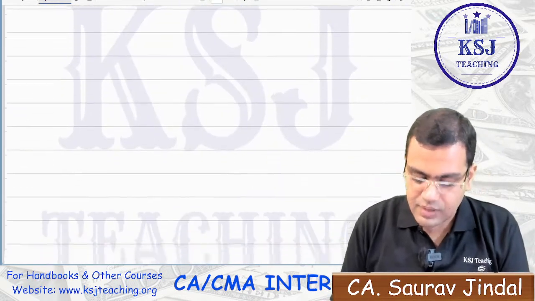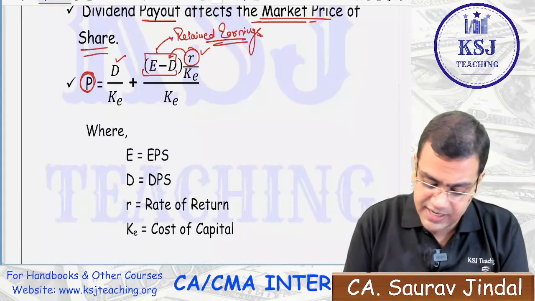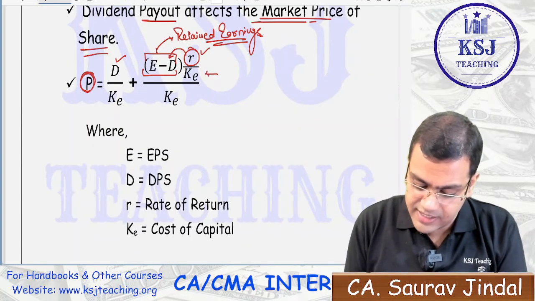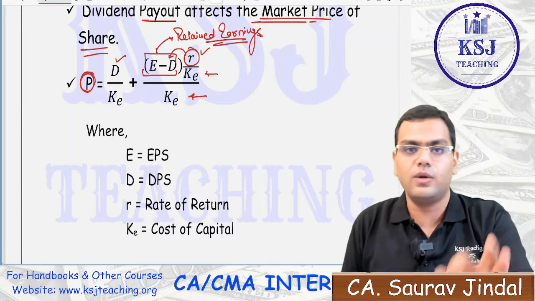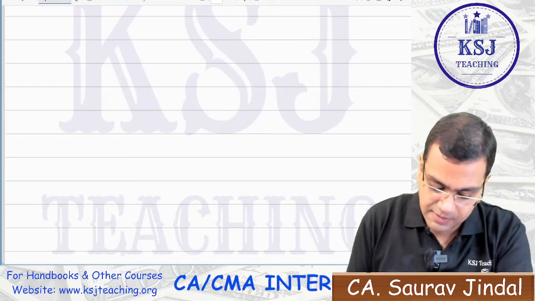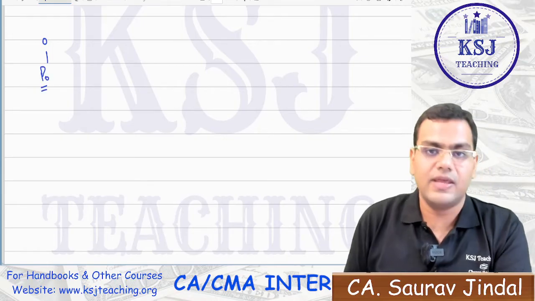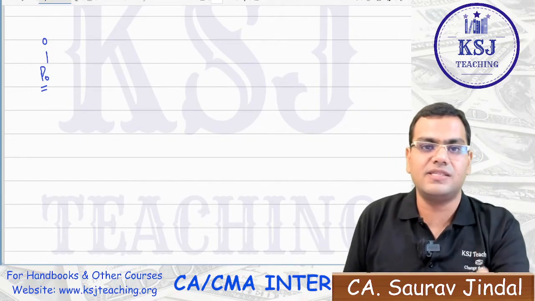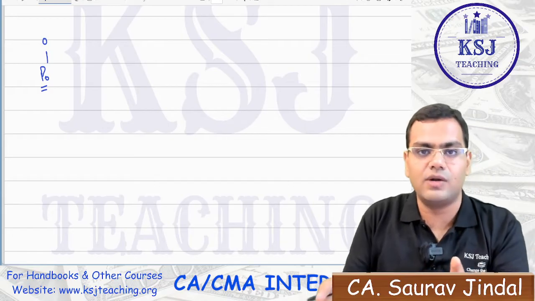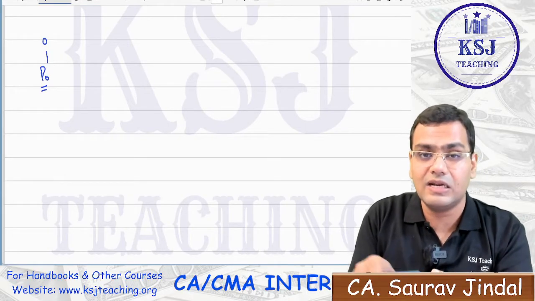What is the logic behind it? Why are we dividing it? First we are dividing R by KE, then the whole by KE. Why are we doing it like this? Listen very carefully. For example, let's say this is the zero period. You want to find out the price here. I say the price is dependent upon the dividend that you are going to pay in the future plus the return on retained earnings.